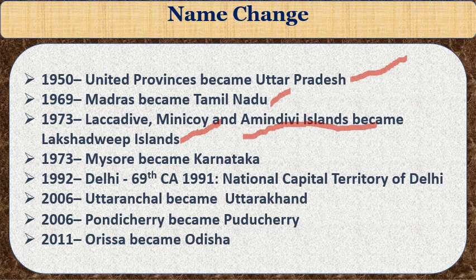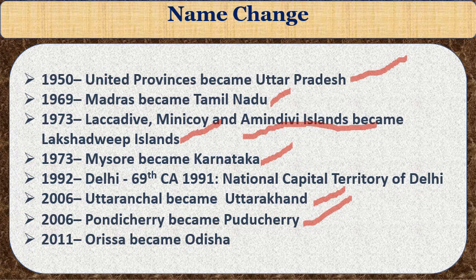Same year, Mysore state, present Karnataka, whose erstwhile name is Mysore. Mysore changed to Karnataka in 1973. Later in 1992, by the 69th Constitutional Amendment Act, Delhi was granted the status of National Capital Territory of Delhi, like a Union Territory. In 2006, Uttaranchal became Uttarakhand. Actually, when it was formed in the year 2000, its original name was Uttaranchal. Now the name has changed to Uttarakhand. Same year, Pondicherry, a union territory, had its name changed to Puducherry. Right now it is Puducherry.